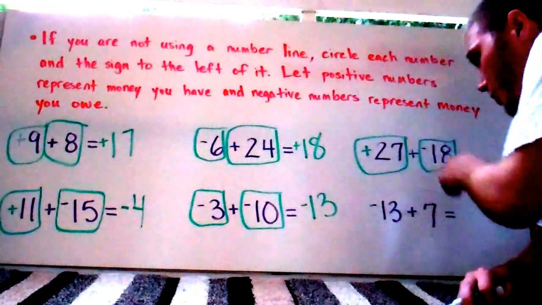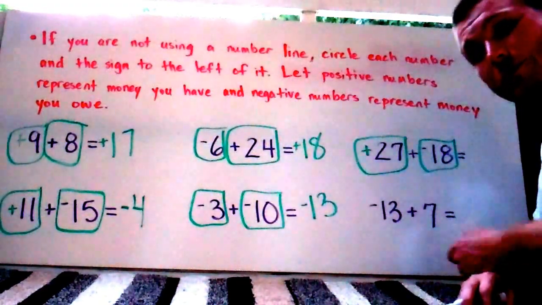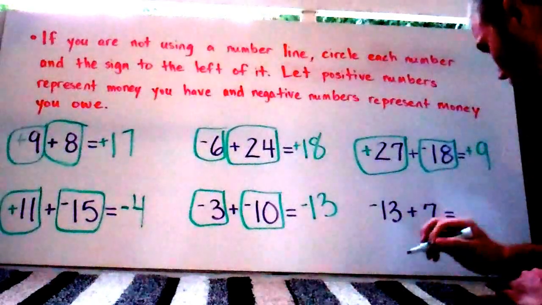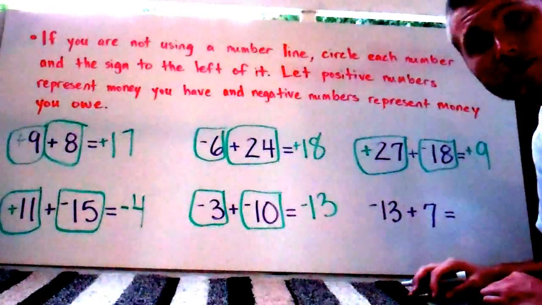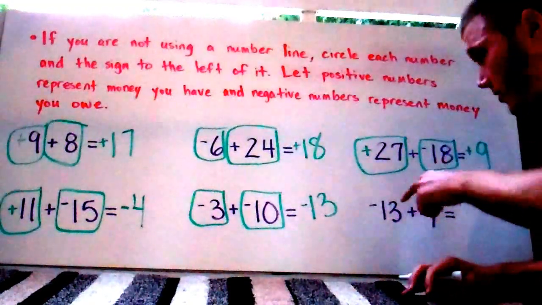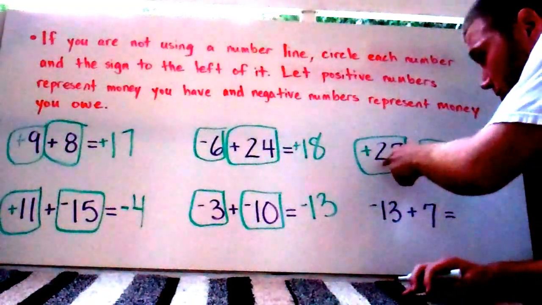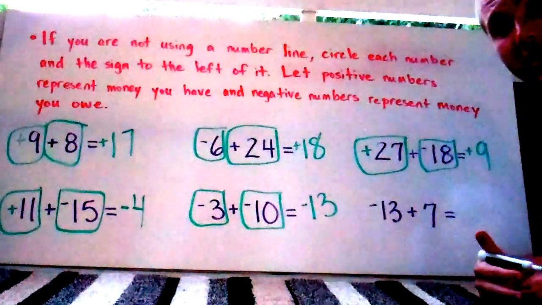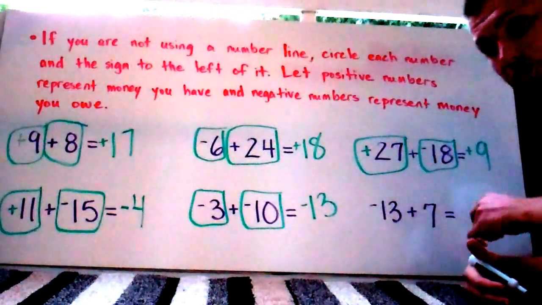So you're going to pay the money that you owe, and what you're going to be left with is 9, or positive 9. Positive $9. You might have noticed that really all you have to do for this one is take 27 and take away 18, and you get your answer. That's a nice little trick.